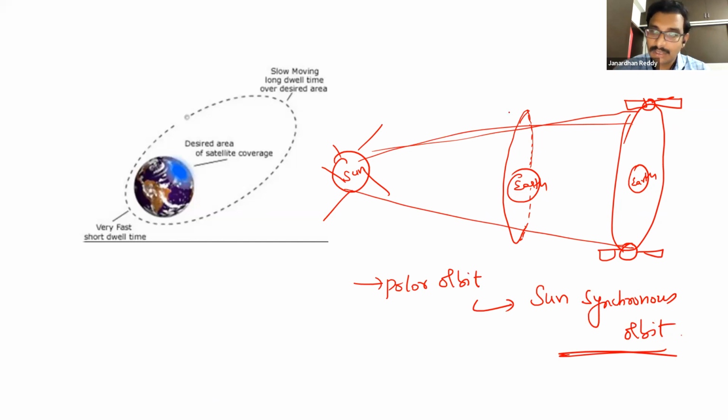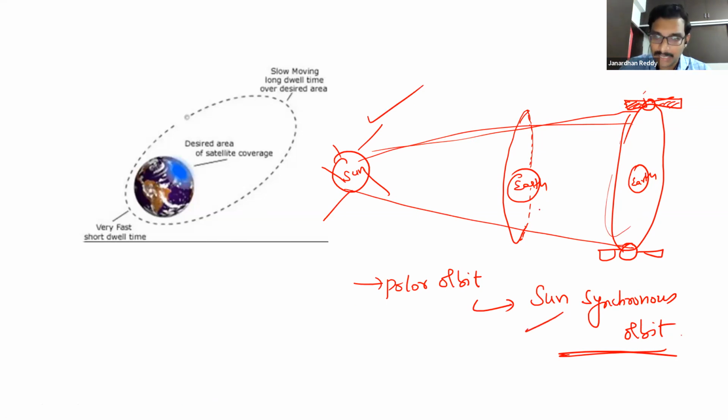So always the sun is visible. How is the satellite functioning with respect to solar panels? Anyway, a battery can also be there for the running of the satellites. So always it is in sync with the sun. That's the reason this pole to pole orbit is also called sun synchronous.